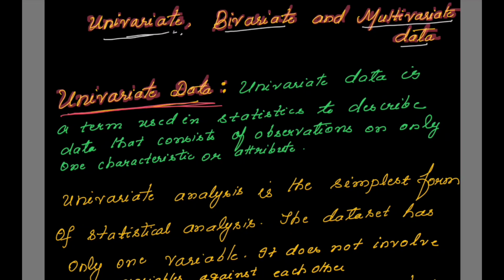Today's topic of discussion is on univariate, bivariate and multivariate data. So let us see one by one. Univariate data is a term used in statistics to describe data that consists of observations on only one characteristic or attribute. So see the statement here, one characteristic or attribute. So I'll just try to explain this topic with comparison only. I'll try to use parallelly the bivariate and multivariate data explanation so that you can see the comparison as well.